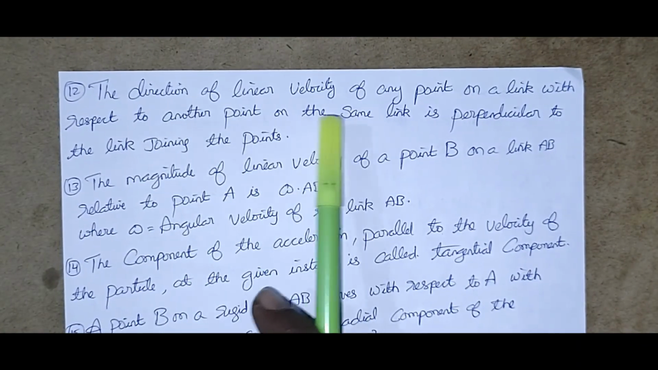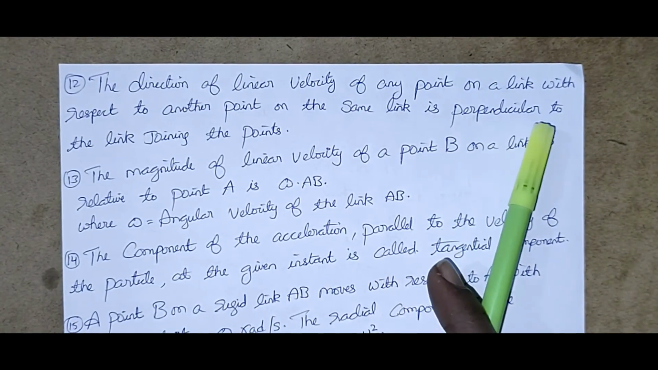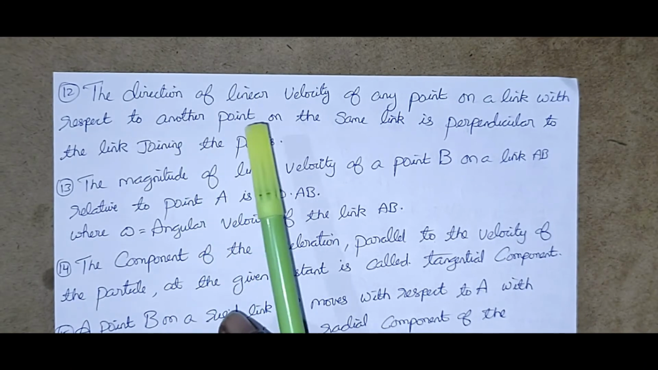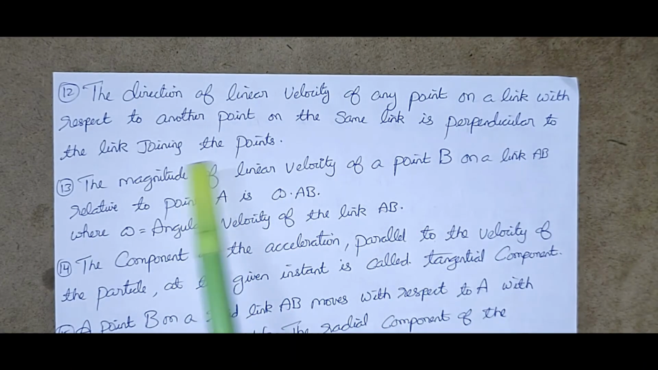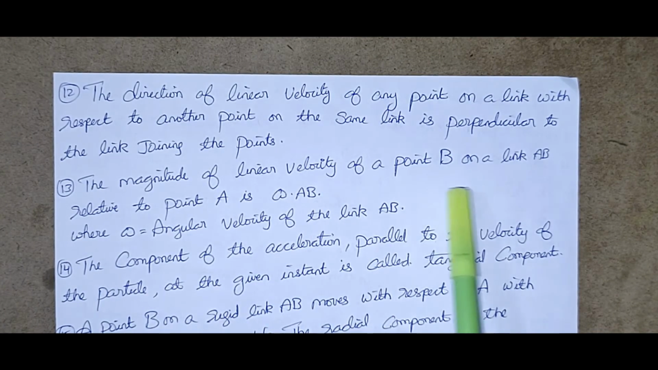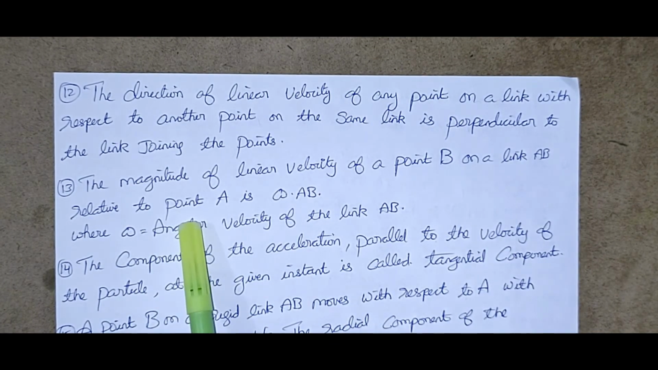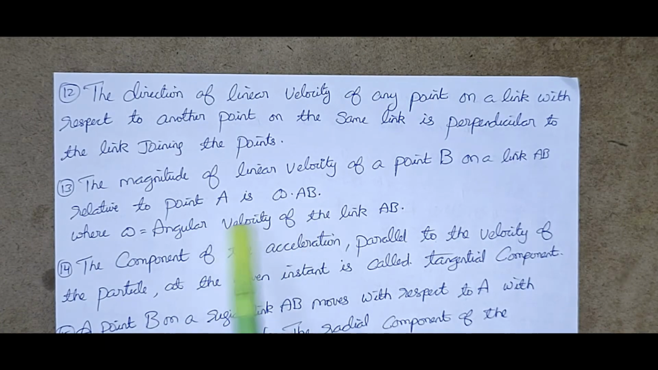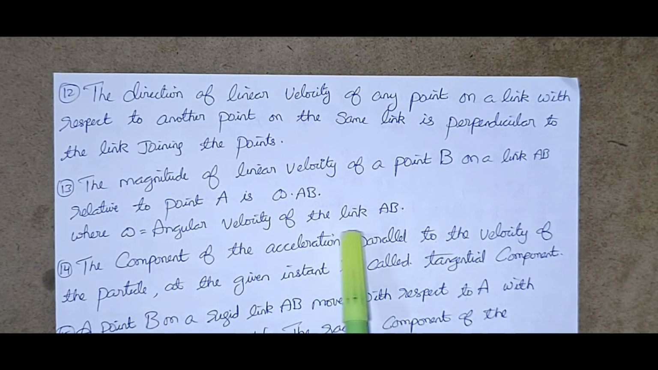The direction of linear velocity of any point on a link with respect to another point on the same link is perpendicular to the link joining the points. The magnitude of linear velocity of a point B on a link AB relative to point A is omega into AB, where omega is the angular velocity of the link AB.